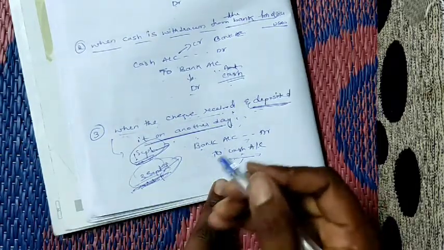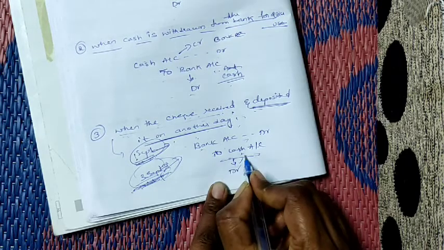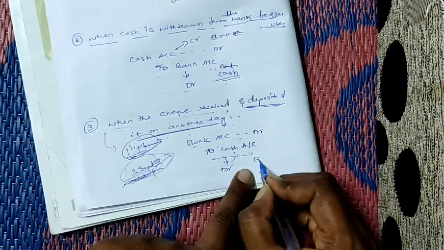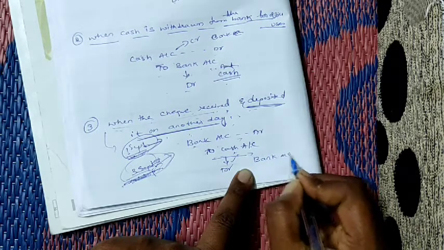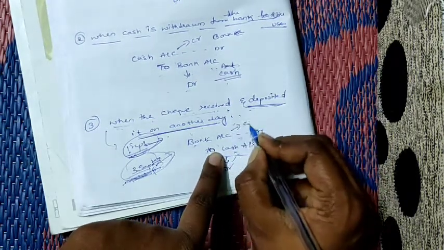Now how do we post it in the triple column cash book? On the debit side you have to write to cash, and the amount you have to take in bank column. And on the credit side you have to write by bank.